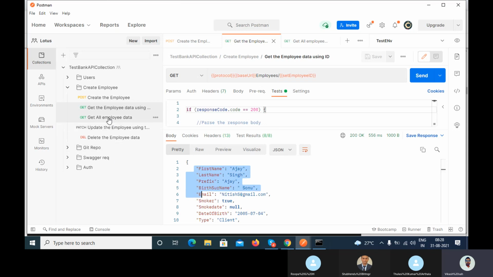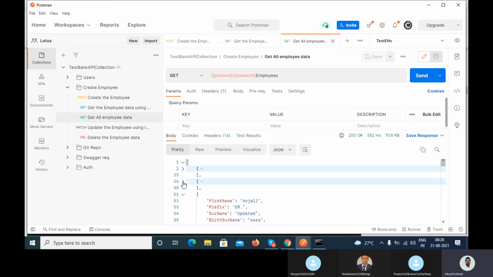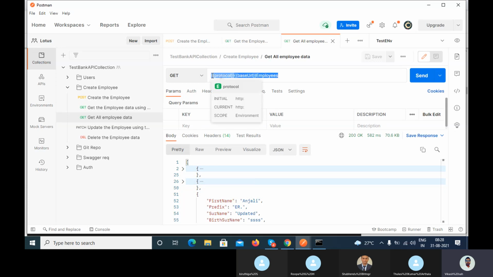Let's suppose you want multiple objects, meaning all the data existing inside this particular resource. For that we have the get all call. We don't have to pass anything, just call based on the host URL and the resource, and you will get multiple results.